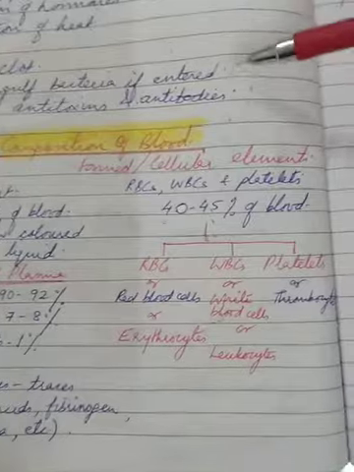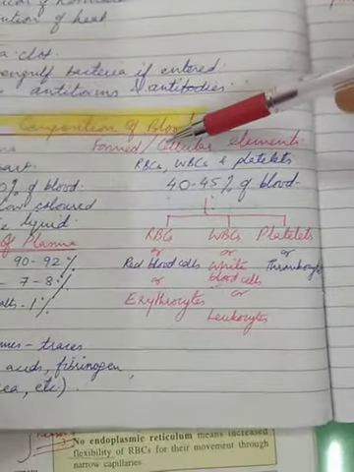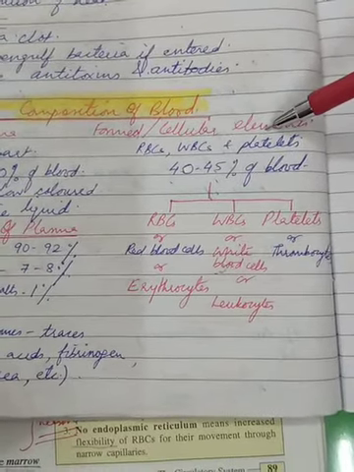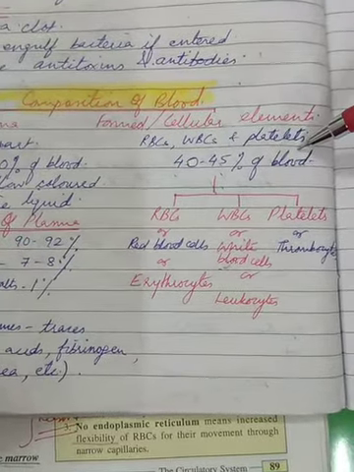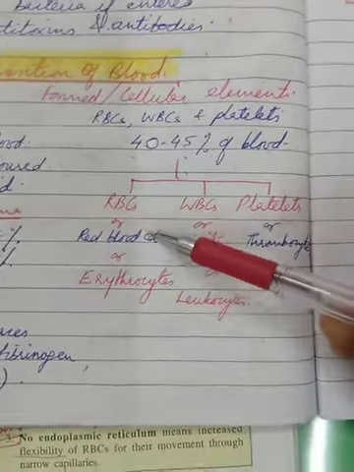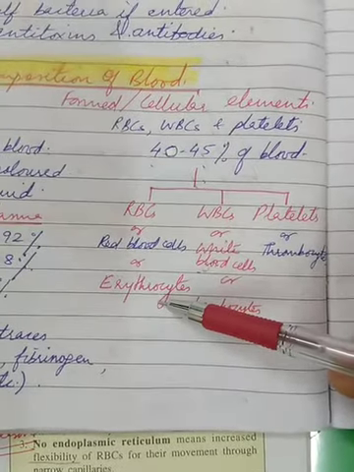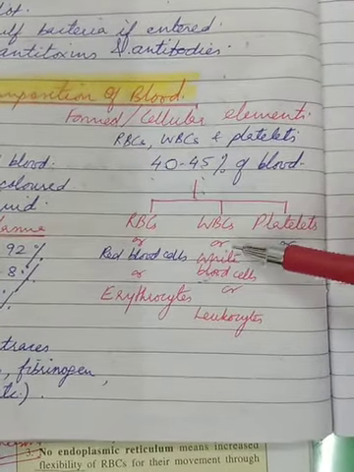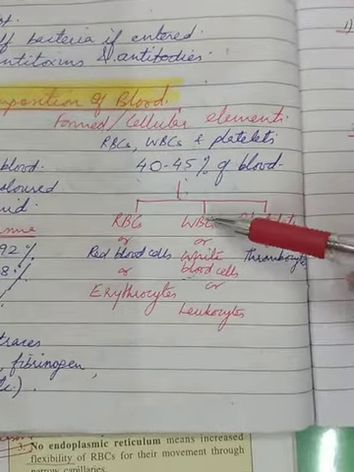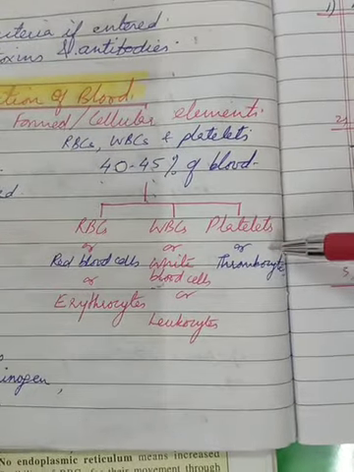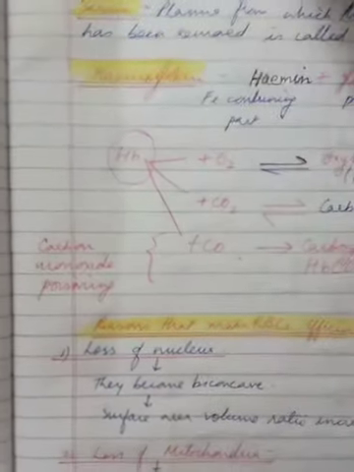Coming to the cellular parts or elements, there are three cellular elements: the RBCs, WBCs, and the platelets. They form 40 to 45% of the blood. RBCs, also called red blood cells or erythrocytes, because the term erythros means red. WBCs or white blood cells or leukocytes, right? Because they are colorless. And the third one is platelets, also called thrombocytes. So let us talk one by one of some terms that you have to first take up before we come to details.